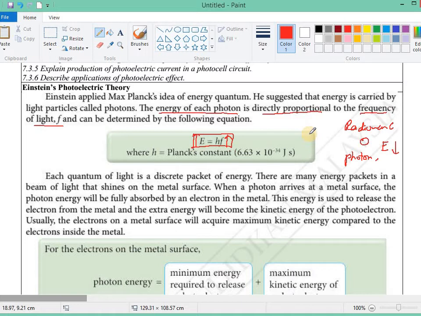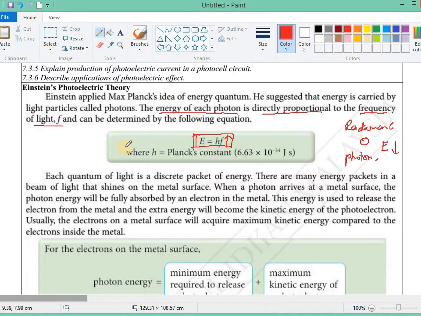Ultraviolet has higher energy than visible light. X-ray has higher energy than ultraviolet, and gamma ray will have the most energy. The photon of gamma ray has the most amount of energy because the frequency of gamma ray is the highest among all of the types of electromagnetic wave.